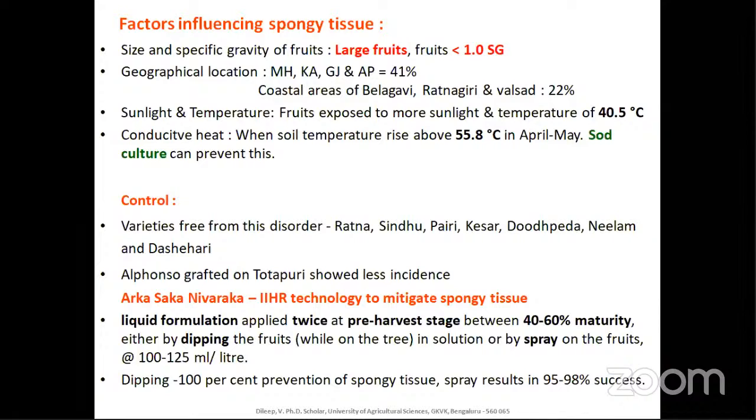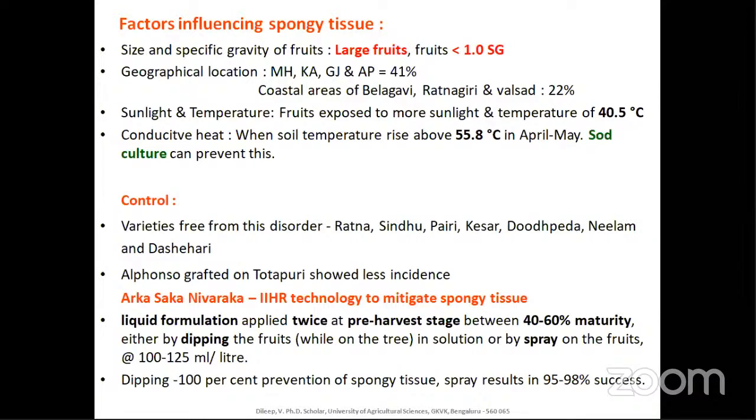Hence, how can you control it? It occurs almost at the time of picking, so the only option is planting varieties which are resistant to this disorder. That is Ratna, Sindhu, Pairi, Kesar, Dutpada, Neelam, and also Dashari. When Alfonso is grafted on Totapuri, that is the Bangalore variety, lesser incidence has been shown, not completely free, but comparatively lesser incidence.